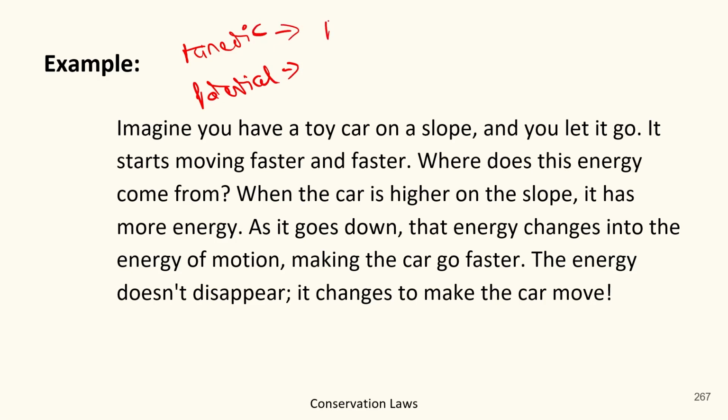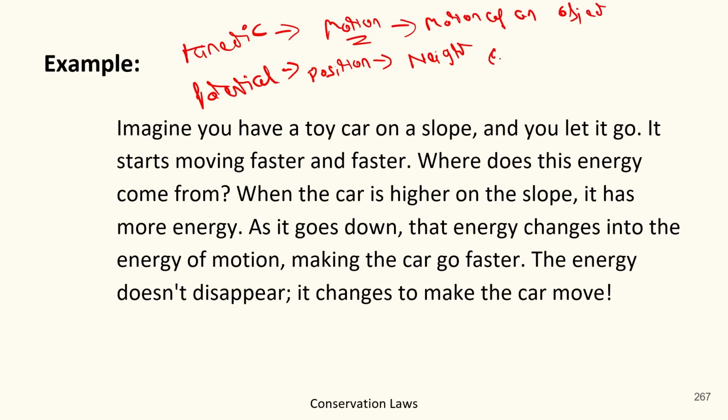Basically the kinetic is related to the motion. It comes with the motion of an object, whereas the potential comes from the position of an object at height or due to stretch. Okay, so potential energy comes from the position of an object if the object is at height or if the object gets stretched. Whereas the kinetic energy comes from the motion of an object.